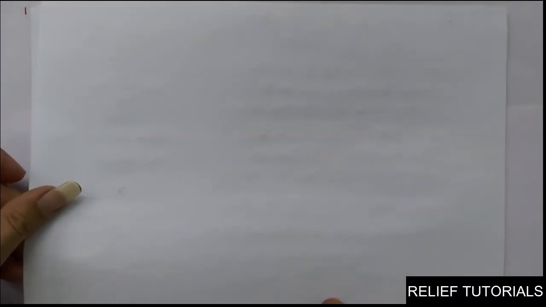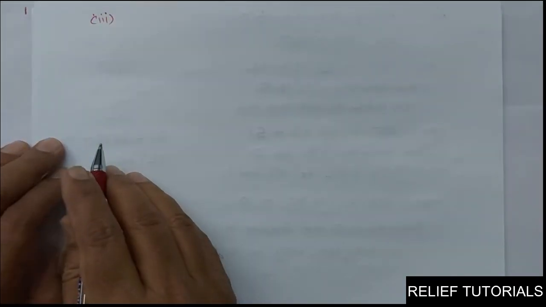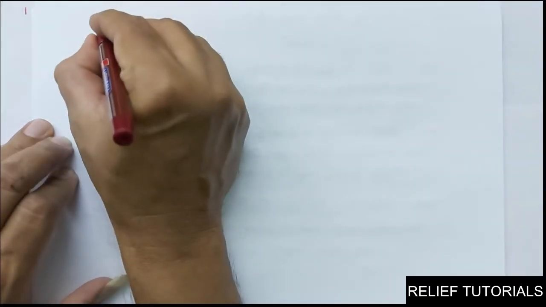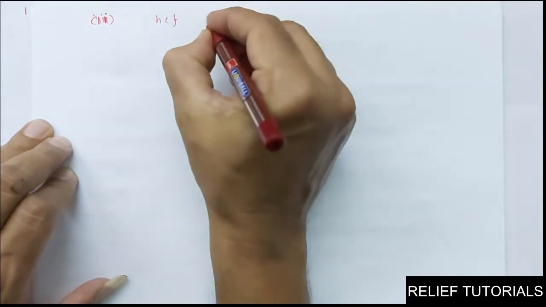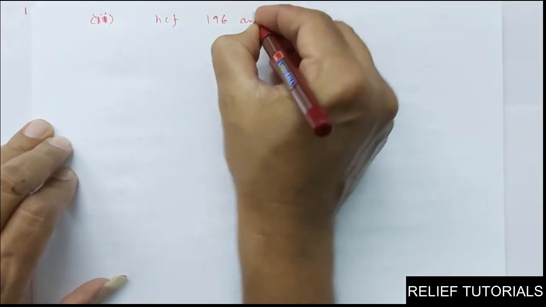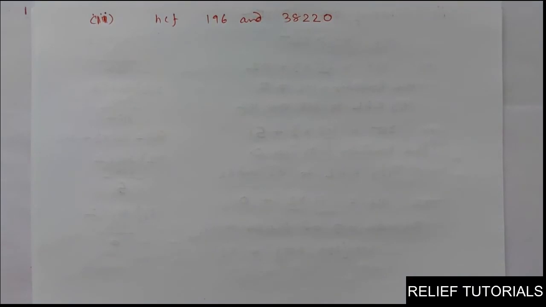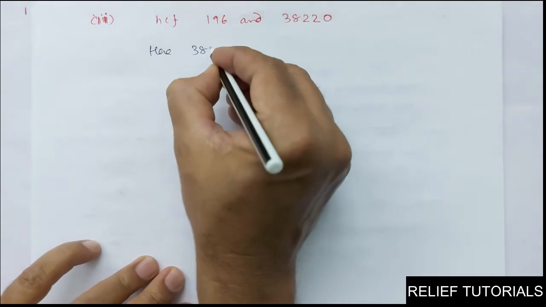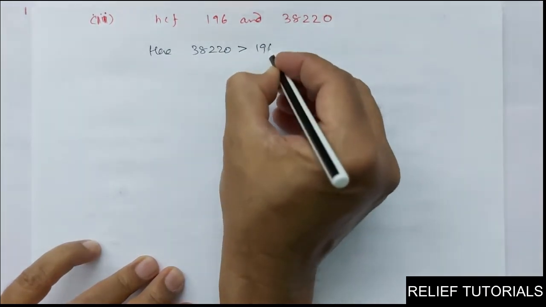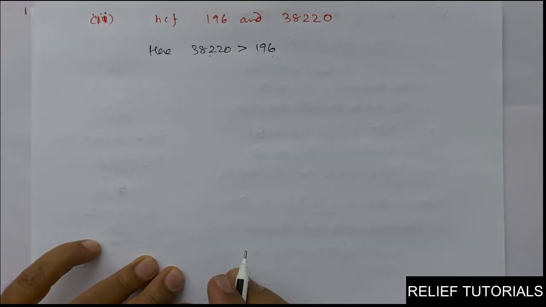So now we'll do question number 3. Now question number 3. Sorry, here 2, okay? Here 2, in your book. Find the HCF of 196 and 38220. So here you will write 38220 is greater than 196. So this will be the dividend, this will be the divisor. Clear?